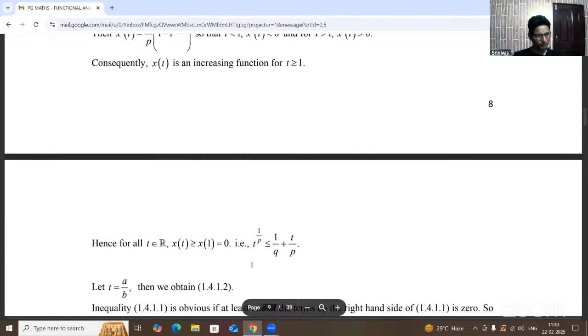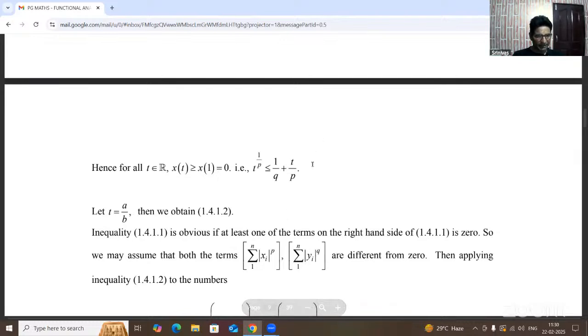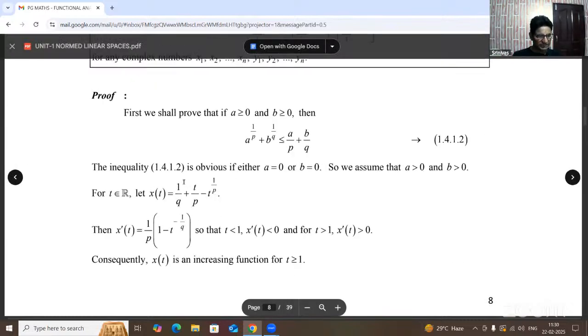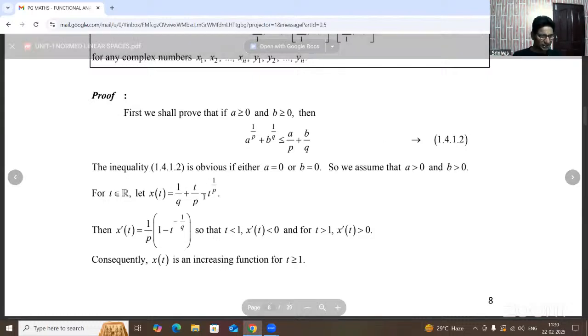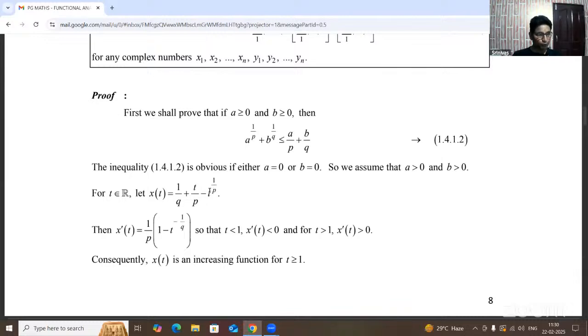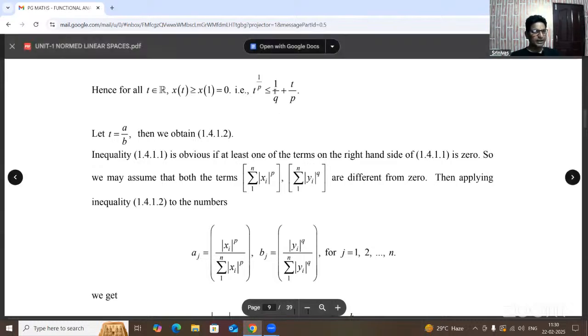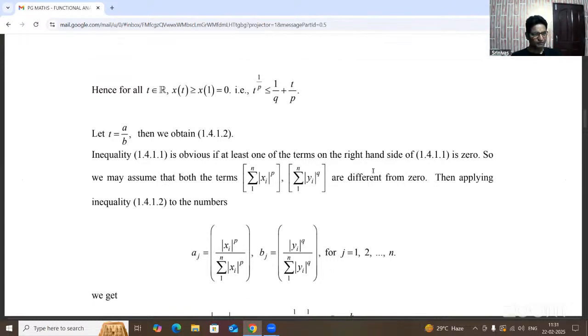Okay. Now by using the x of t value, our assumption is, say this is the third equation, or already the second equation. Say we put t equal to 1 in the x of t value, we are getting this condition: t power 1 by p is less than or equal to 1 by q plus t by p. So suppose t equal to a by b in the second equation. Okay, the inequality in the first condition is obvious.